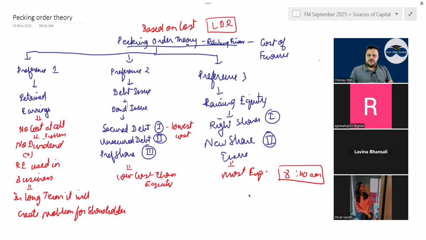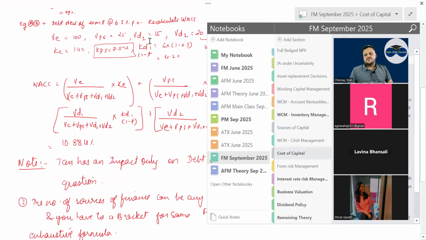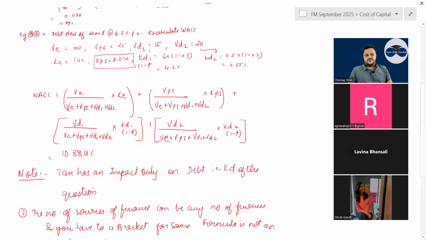After that you have cost of capital. The WACC formula is VE divided by VE plus VD into Ke, plus VD divided by VE plus VD into Kd (1 minus tax rate). But if there are different sources of finance, the more the sources of finance, the more brackets there will be. Different debts and equities will all be added, right? Or you could also use the table method, correct?